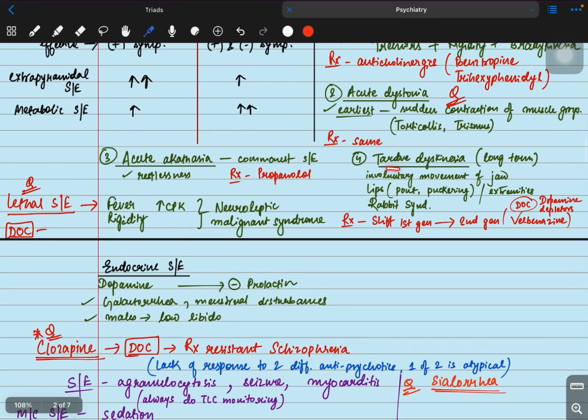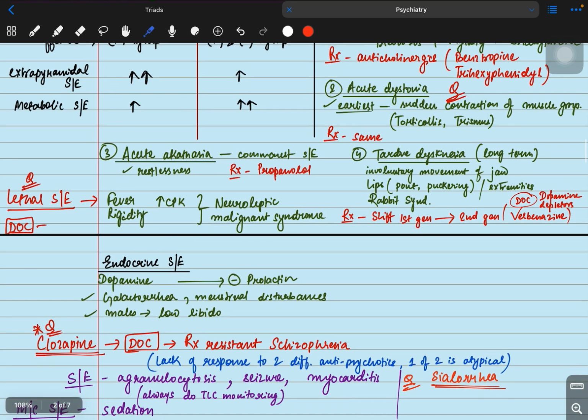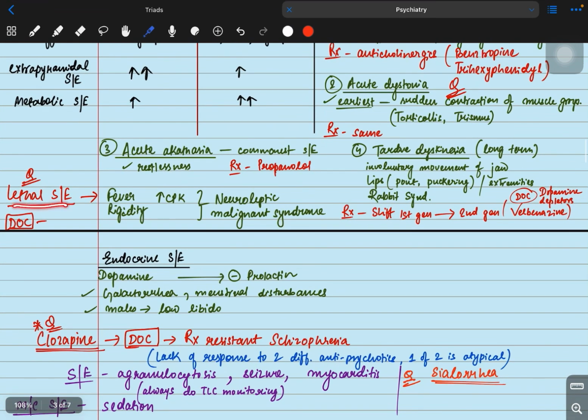The fourth one is tardive dyskinesia. It's a long-term complication. Here the patient will have involuntary movements of the jaw and lips, like pouting and puckering, or movement of the extremities. The movement of the jaw is referred to as rabbit syndrome. Here, the drug of choice is dopamine depleters like valbenazine. And we have to shift the patient from first generation antipsychotics to second generation antipsychotics. Now the question will come, what is the lethal side effect of antipsychotics?